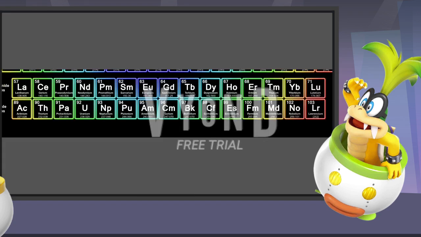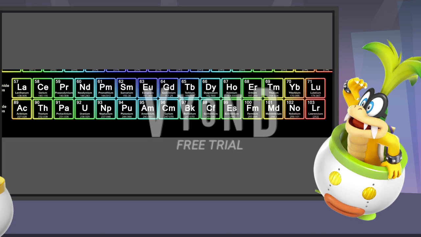The lanthanides are comprised of 15 elements starting at 57 and ending at 71, including lanthanum, cerium, praseodymium, neodymium, promethium, samarium, europium, gadolinium, terbium, dysprosium, holmium, erbium, thulium, ytterbium, and lutetium. The lanthanide series makes up the inner transition metals. All of the lanthanides have at least one stable isotope except for promethium. The reason for this placement has to do with the electron configurations of these elements.